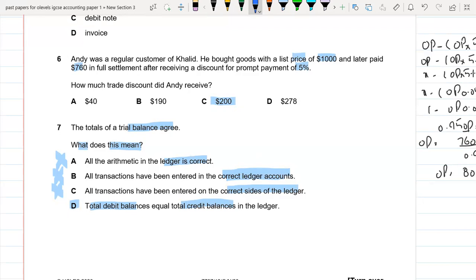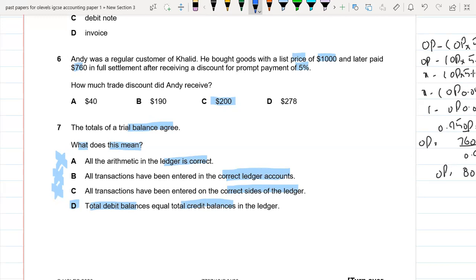All transactions have been entered in the correct ledger account. Again, if maybe you have done something wrong in calculation, so this is not the right option. All transactions have been entered on the correct side of the ledger. Again, this is not the reason for agreeing the trial balance. So D option is the right option because if in the ledger the correct balances, your debit balance is equal to the credit balance, only in that case your trial balance would agree. So D option is the right option.